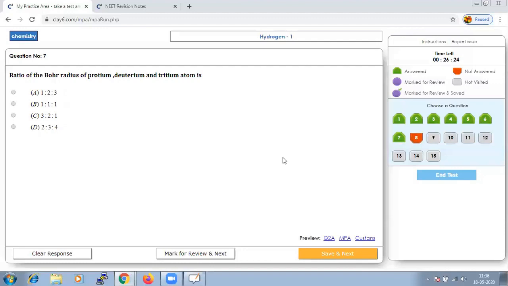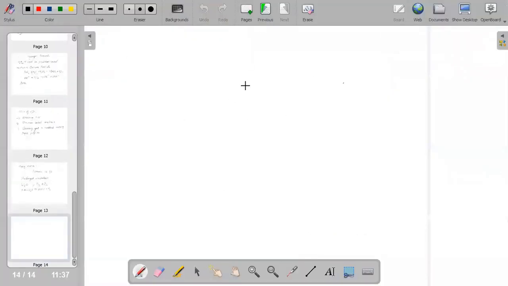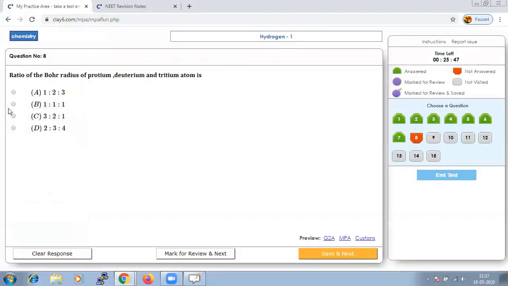Ratio of Bohr's radius of protium, deuterium and tritium atom. Immediately we should understand that Bohr's radius depends on atomic number. It totally depends upon the atomic number and not on the mass number. Therefore, all the three should have the same Bohr's radius. Hence, we can say that the ratio 1:1:1 should be the answer. So, option B.